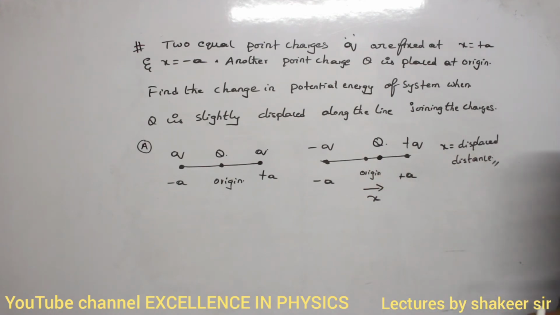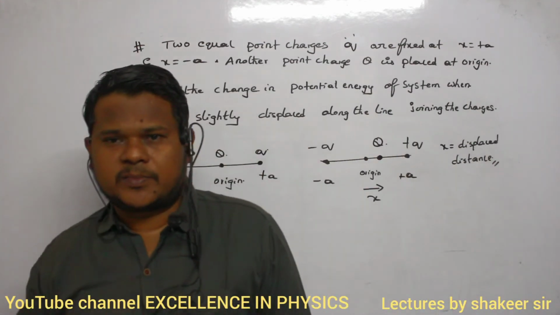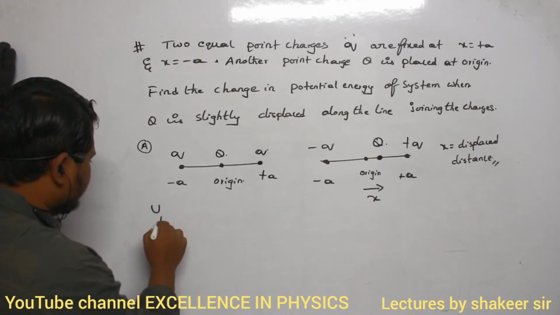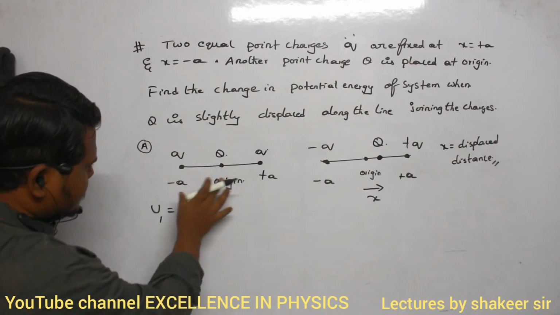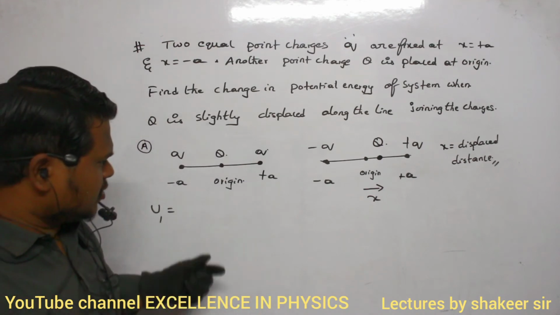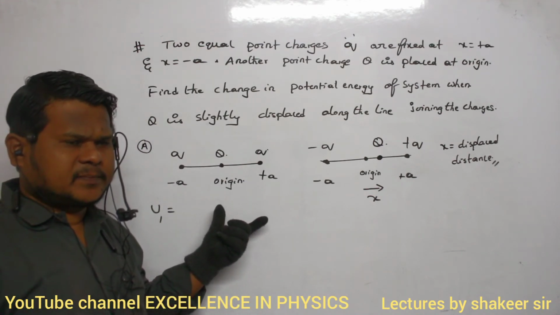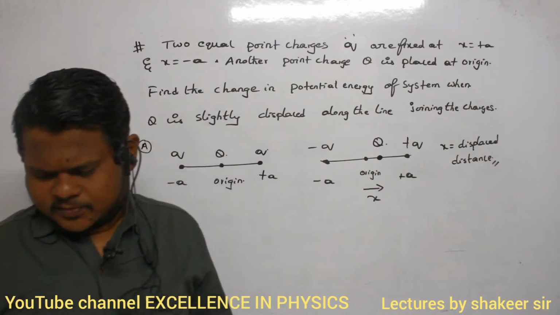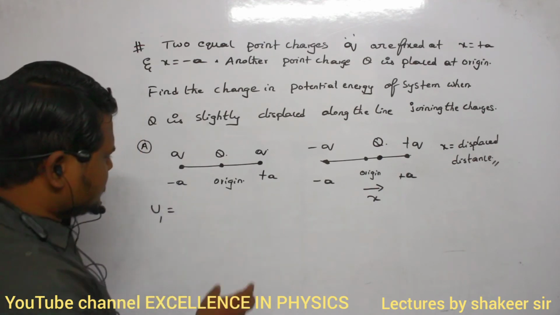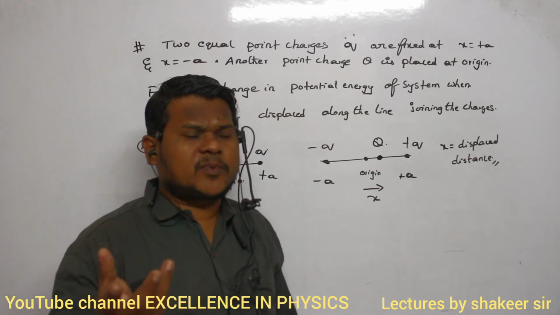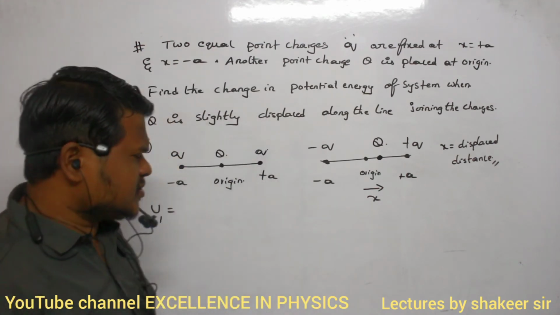Now how can you calculate the total change in potential energy of the system? That is what we are supposed to do. So initial potential energy is how much? When this is the arrangement of charges, how many pairs of charges are present? Three charges are present. If three charges are present, then how many pairs are possible?